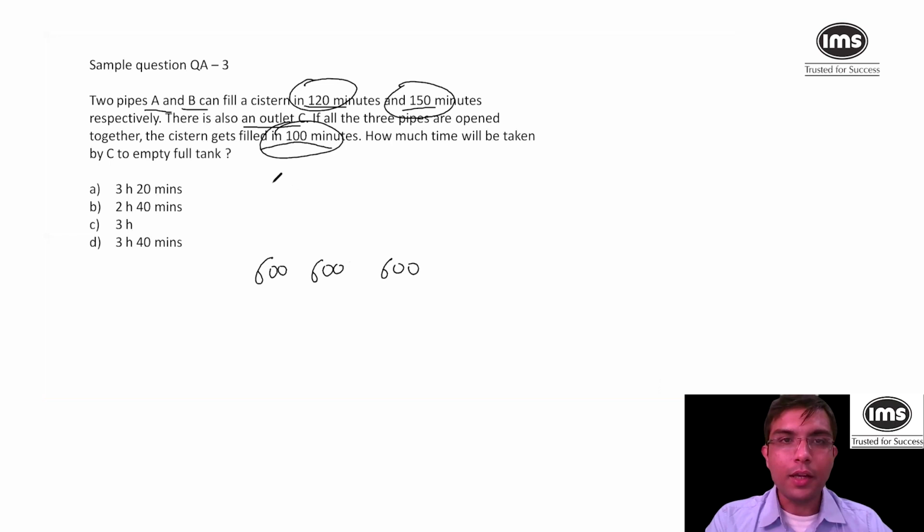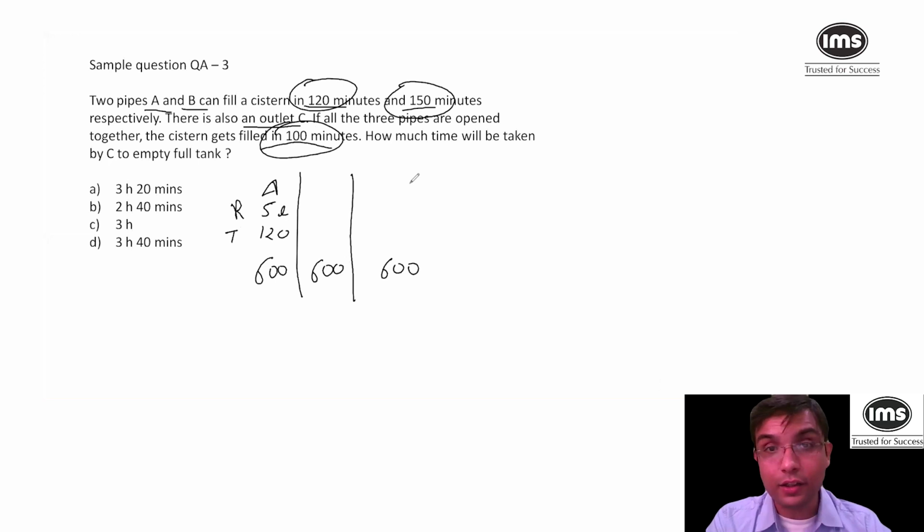Now, if A takes 120 minutes, so A's time taken is 120 minutes. So per minute, A can fill, the rate of work is 5 liters. So 5 liters into 120 will become 600 liters. So what I've done is 120, 150 and 100, I've taken the LCM. So 600 is the LCM. So I've assumed that the tank is of the capacity of 600 liters.